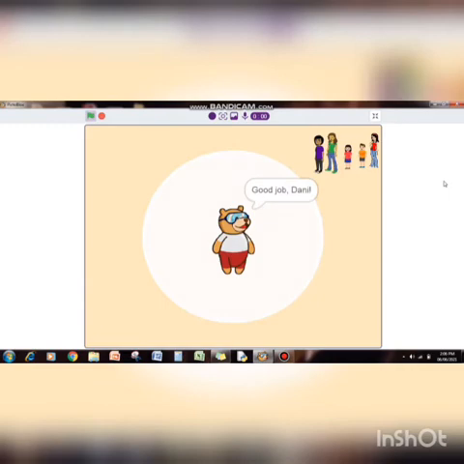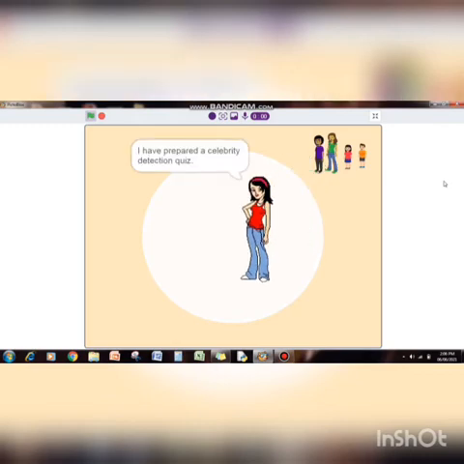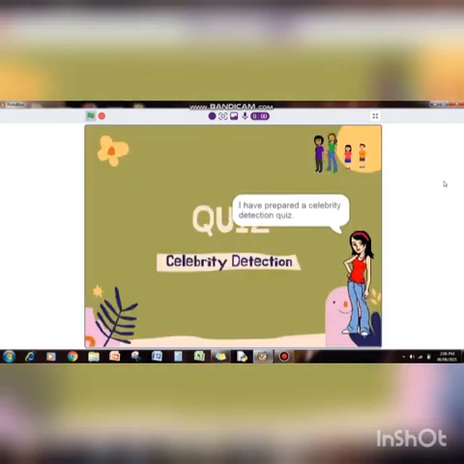Good job, Danny. Last but not the least, is Ruby's turn. I have prepared a celebrity detection quiz. In this quiz, your score starts from 0 and health from 3. Every correct answer gives you 1 score. Every incorrect answer decreases your health by 1. The game ends on score equals 3 or health equals 0.